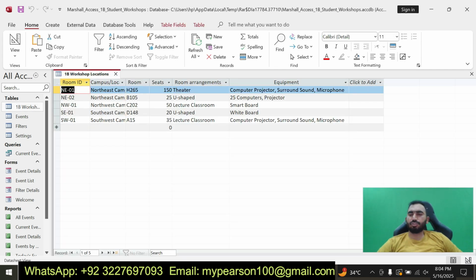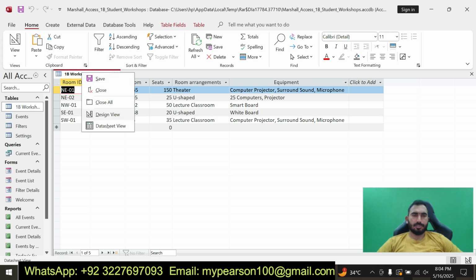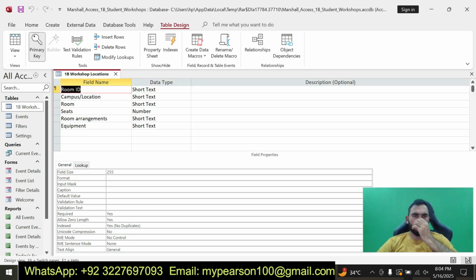First of all I am going to show the first table of the Access 1B Student Workshop. Here you can see Access 1B Student Workshop. Okay, in design view I can show you.